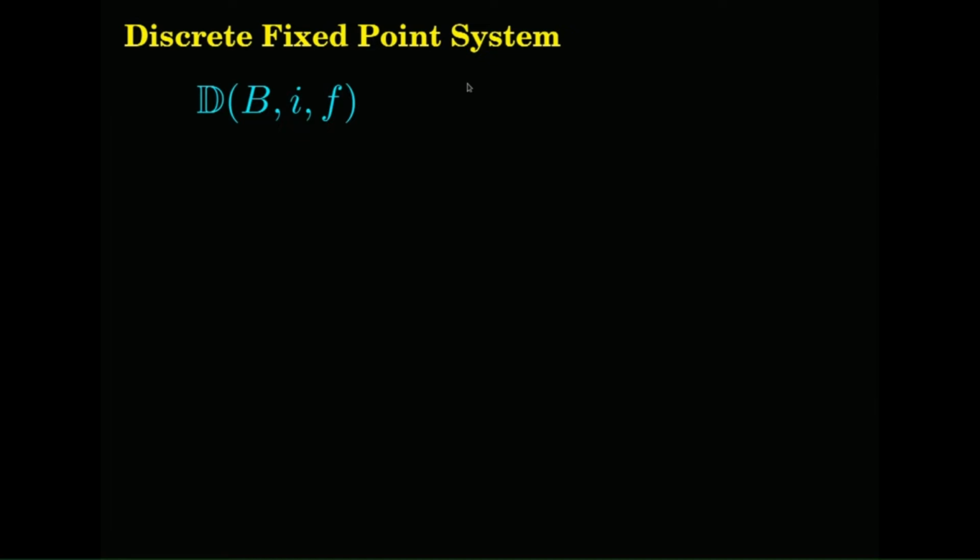So let us take this discrete fixed point system. That is what we will be using. This is an example. What is this? This is a base 10 system. It has two integer digits allocated to the left of the base 10 point, and two allocated to the right of the base 10 point. What it means is you have 4 digits available to you.